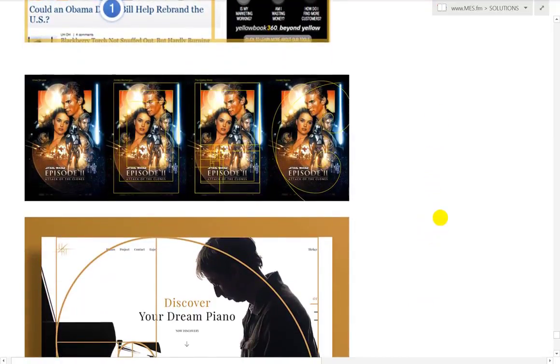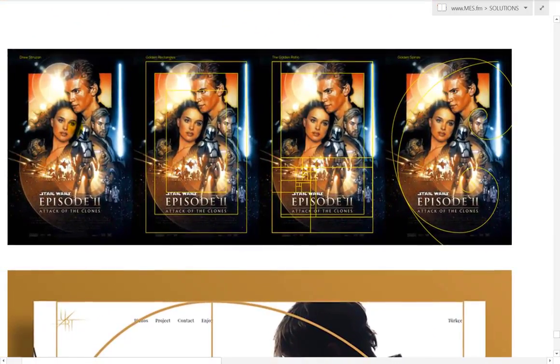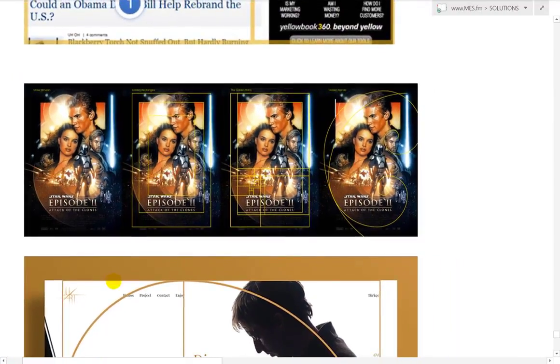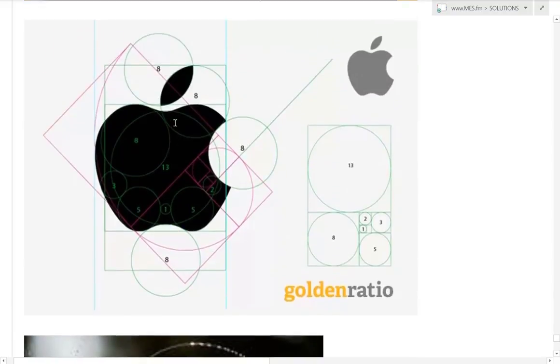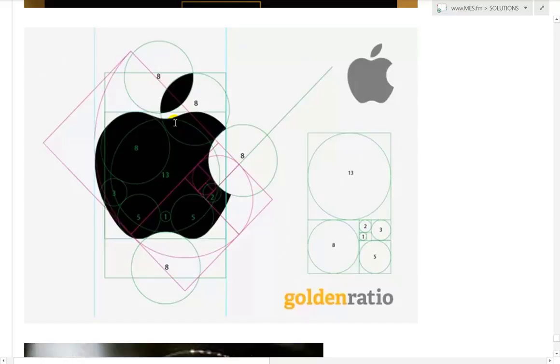And even here, this is even movie covers. You can see the kind of spiral here across, and there's a spiral across there. And yeah, it's very, very fascinating stuff. And here is a Dream Piano advertisement. There it is, the Fibonacci sequence as well. It just looks cool, and I believe the Apple logo probably has it too.